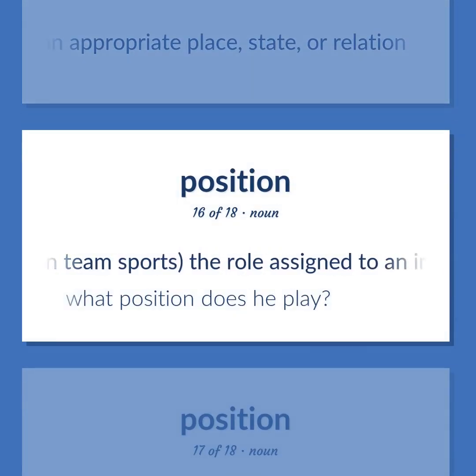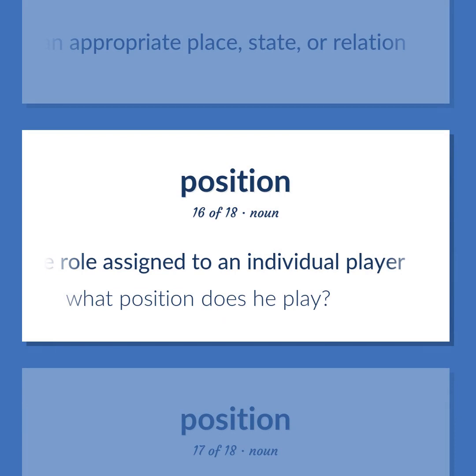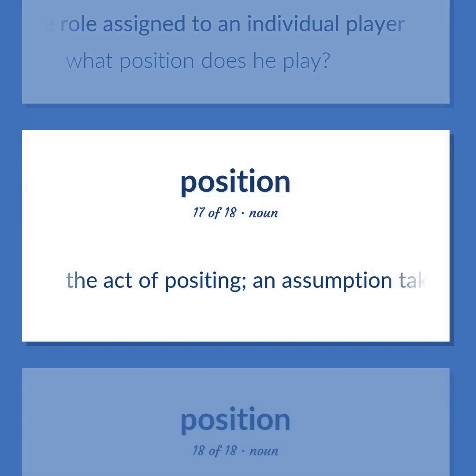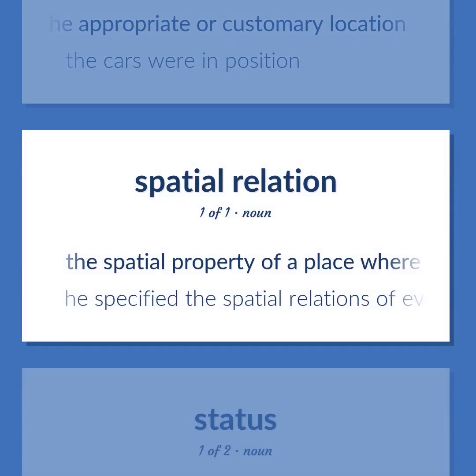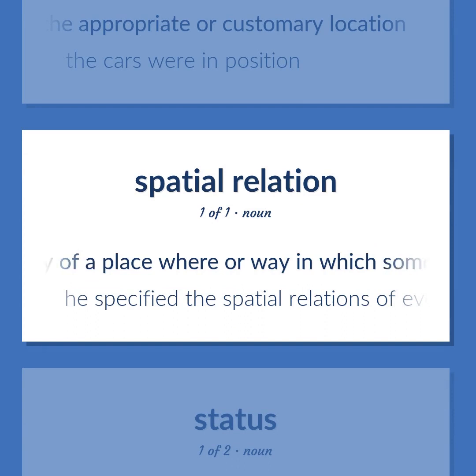In team sports, the role assigned to an individual player. What position does he play? The act of positing, an assumption taken as a postulate or axiom. The appropriate or customary location. The cars were in position. The spatial property of a place where or way in which something is situated.